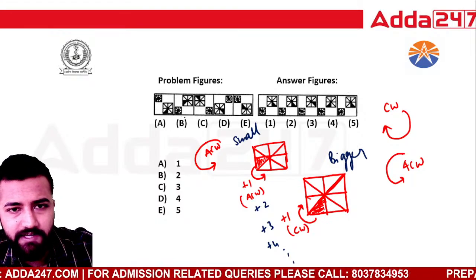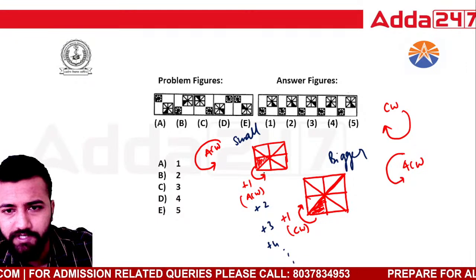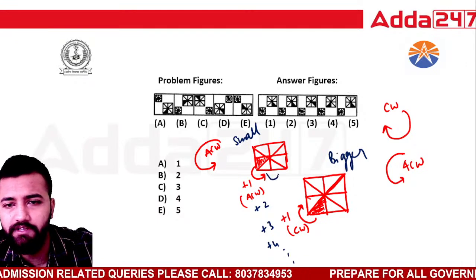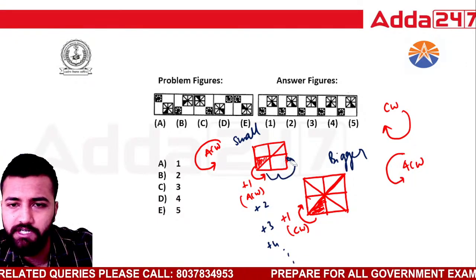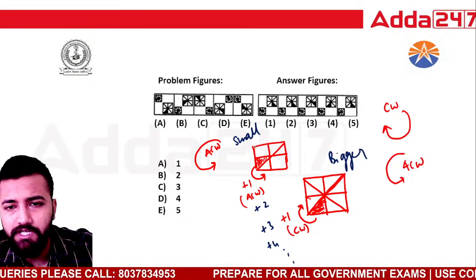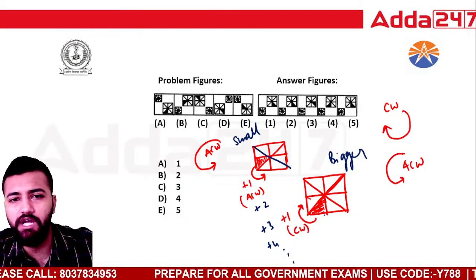And then in next stage, if I see option number C, I can see that it is shifted here. हाँ. From here it has gone out here, right? हाँ, तो यही चल रहा है. First +1, then +2, then +3, and so on. Out here, let's see the bigger one.